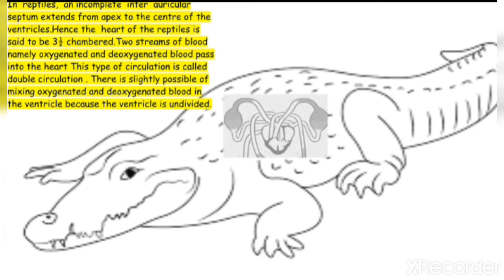In reptiles, the incomplete interventricular septum extends from the apex to the center of the ventricle. Hence, the heart of reptiles is said to be two and a half chambered. The two streams of blood, namely oxygenated and deoxygenated blood, pass into the heart. This type of circulation is called double circulation. There is a slight possibility of mixing of oxygenated and deoxygenated blood in the ventricle because the ventricle is undivided.